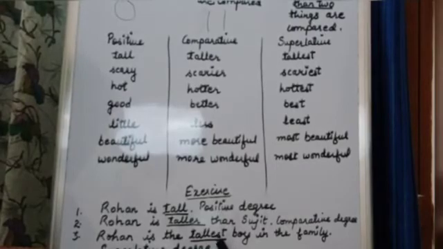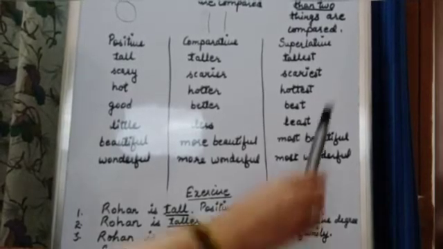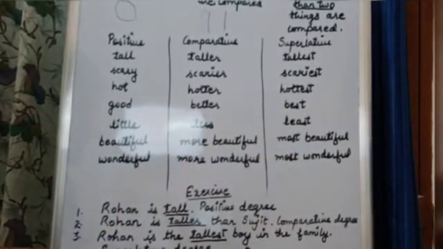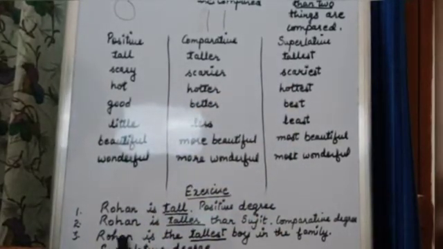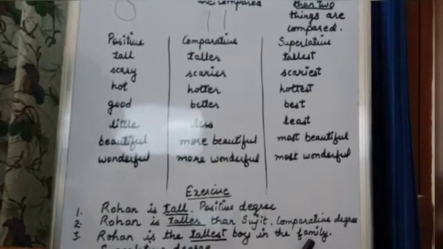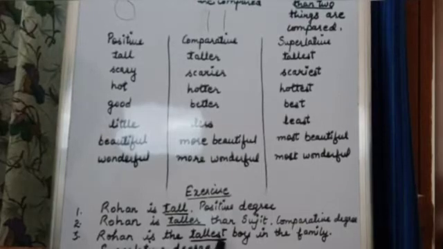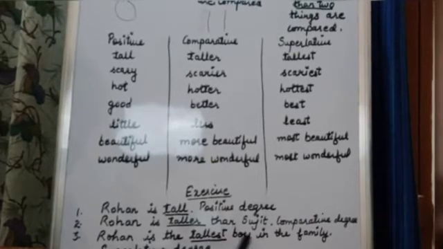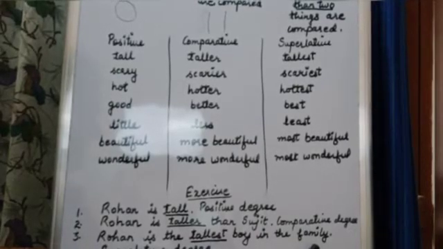So, tallest is which degree of comparison? Superlative degree, your third column. So I am comparing Rohan with more than 2 persons. That's why I have used the superlative degree, which is tallest. Rohan is the tallest boy in the family.